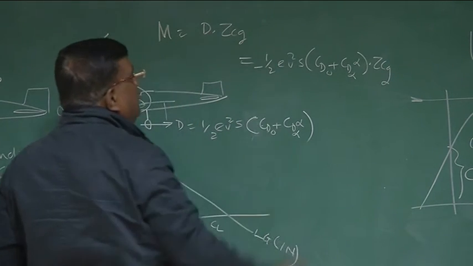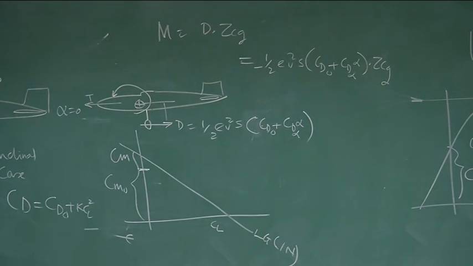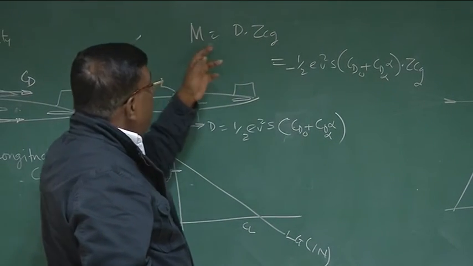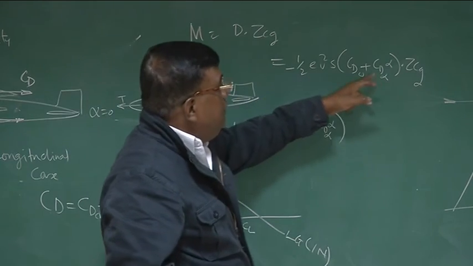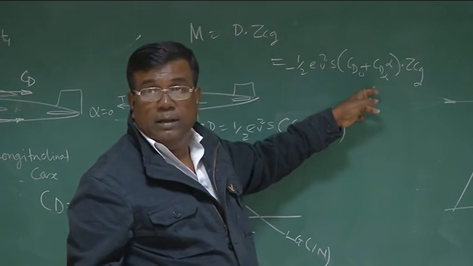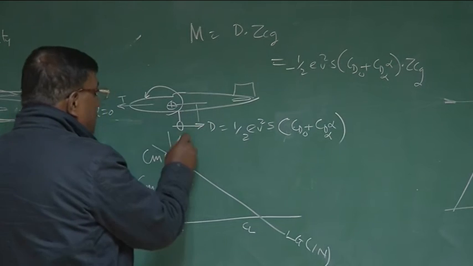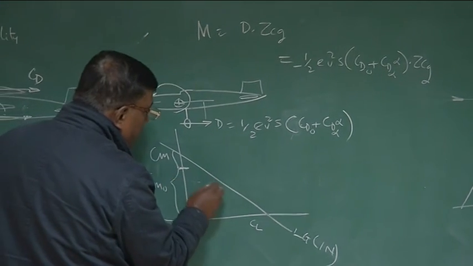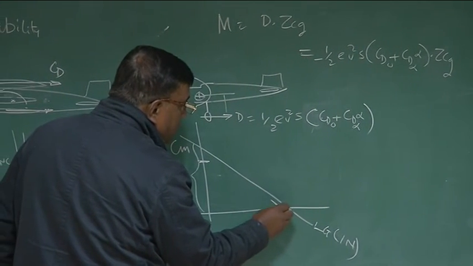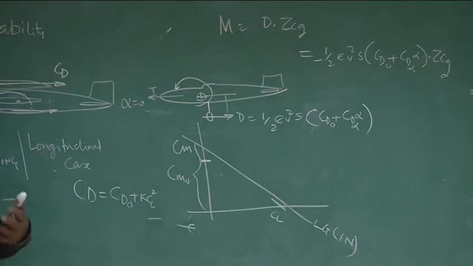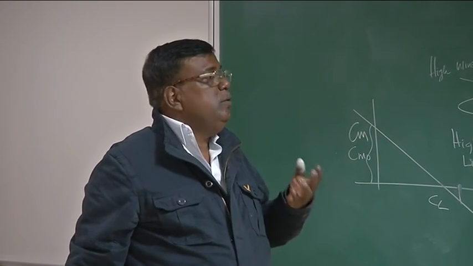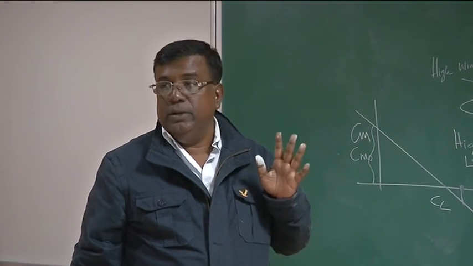But I have to ensure that I put a minus sign, because I know with alpha naught, alpha equal to 0, this will give a nose down moment. So if I find dM by d alpha, since this alpha is here, I will get a negative sign. So this will make the airplane a little more stable. So we will find that the slope at this point will be more than the slope here. So basically landing gear is changing the CM naught. However, marginally it may increase the static stability.